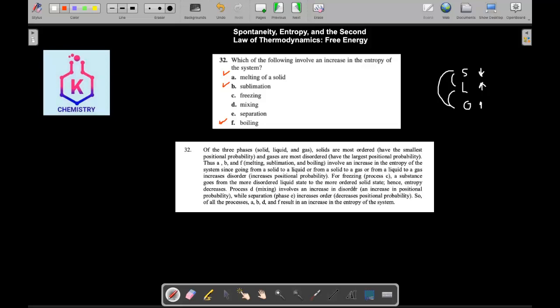Mixing increases disorder. Instead of being placed in one place, the particles become more disordered. While separation, what does separation cause? It decreases the positional probability, so it becomes less entropy. So I will choose melting, I will choose sublimation, I will choose mixing and boiling: A, B, G, and F.